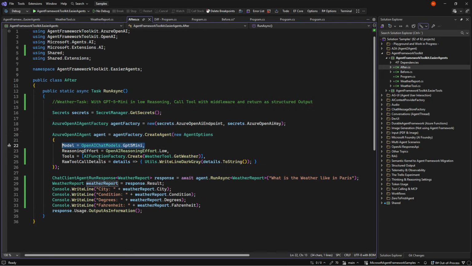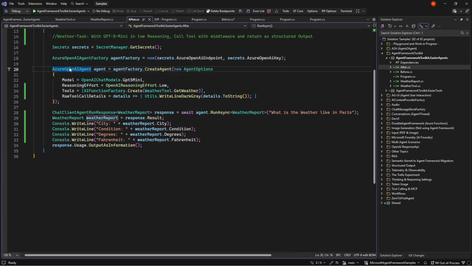We will take ChatGPT 5 Mini. We will just tell it slow. We will tell it the tools, and we will put in the middleware directly here as an action. Then we will get an Azure OpenAI agent, which is behind the scenes just a normal agent, so it's an inheritance. And that agent can do the run async, so you have the weather report directly out as a chat client agent response, despite us having the tool call middleware, and we would be done in 36 lines of code.